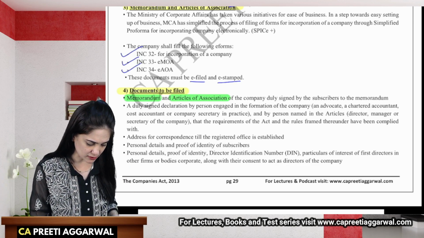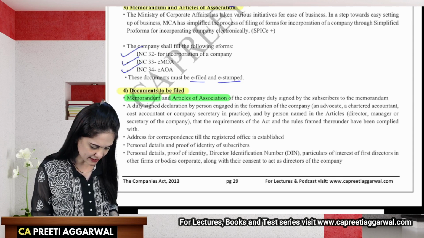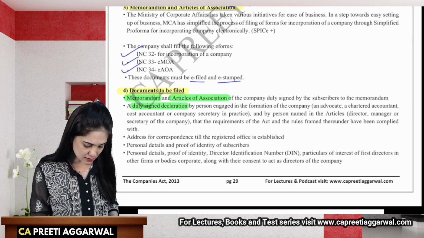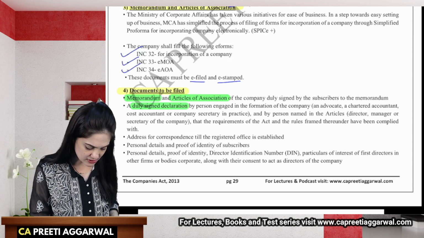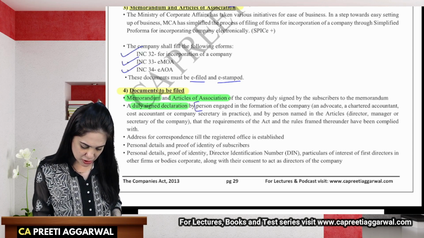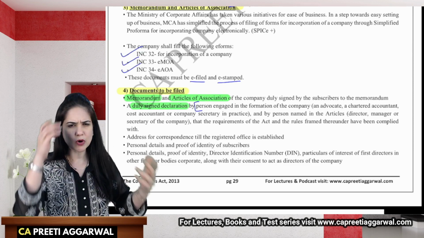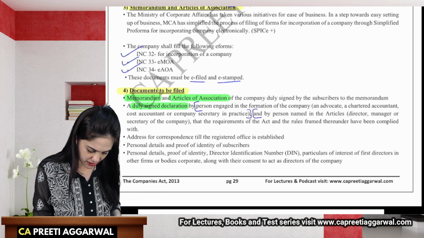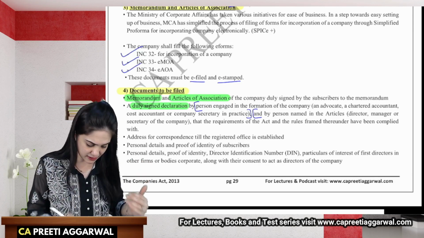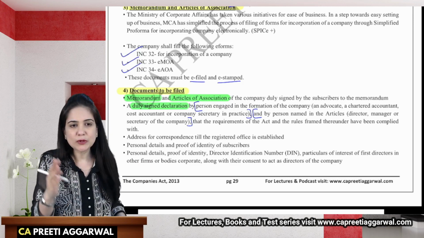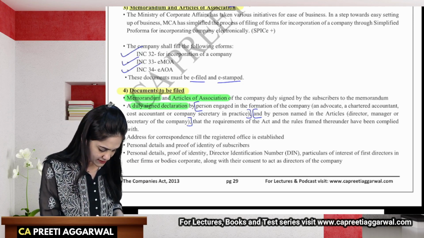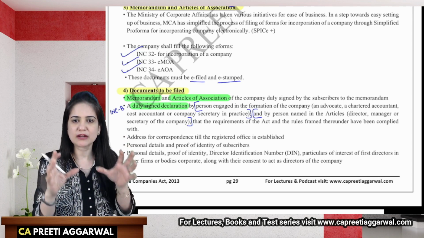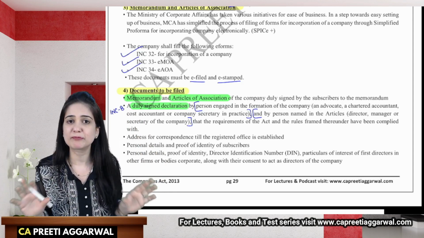Second thing which you require is, let me highlight that for you. The second thing which you require is a duly signed declaration by a person. Okay, we require it by two persons, by a person engaged in the formation of the company. It can be an advocate, chartered accountant, cost accountant, some outsider, and also by a person who is named in the articles, an insider. Now, why do they need to give this declaration? This declaration is given in INC 8. Now, why is a declaration required? See, they are confirming that all the requirements of the act have been properly complied with.